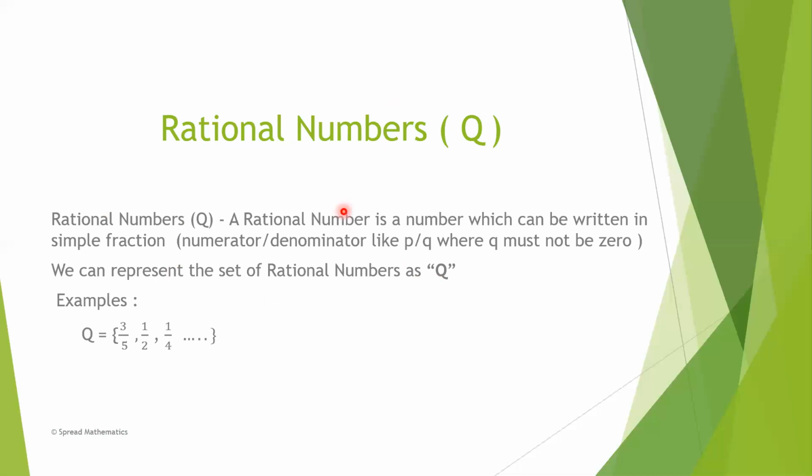Rational numbers. A rational number is a number which can be written in simple fraction form like p upon q, meaning numerator upon denominator. Here the denominator should not be 0, otherwise it will be infinite and it's an indeterminate form. We can represent the set of rational numbers as capital Q. For example, 3 upon 5, 1 upon 2, 1 upon 4, etc.